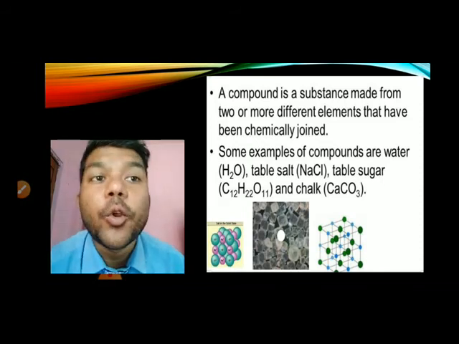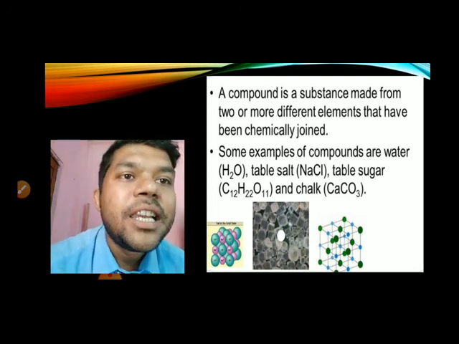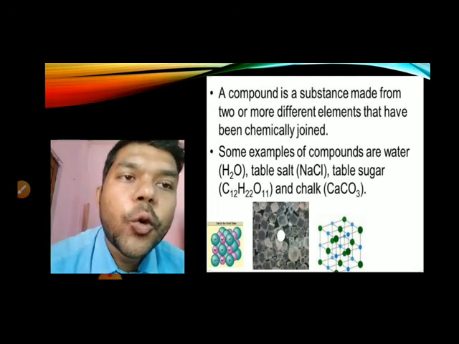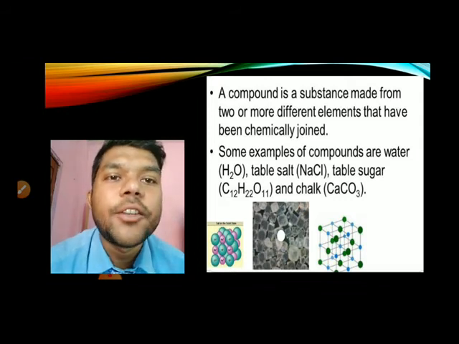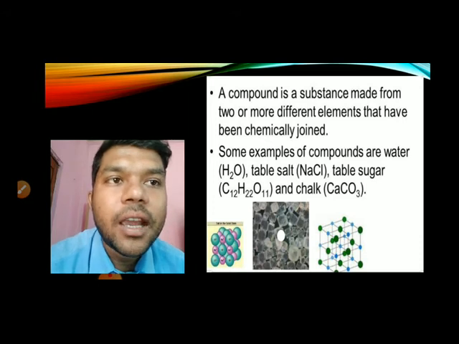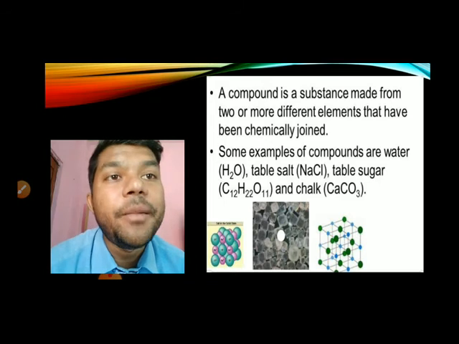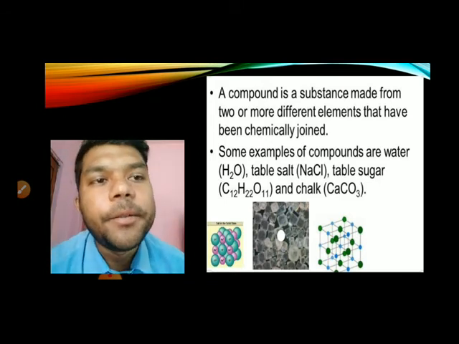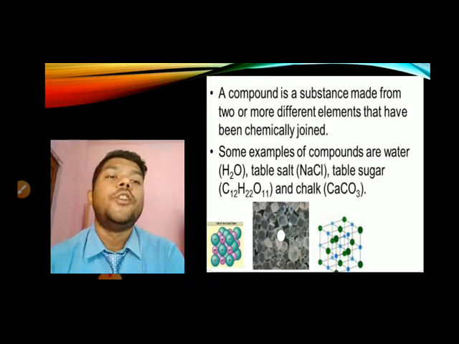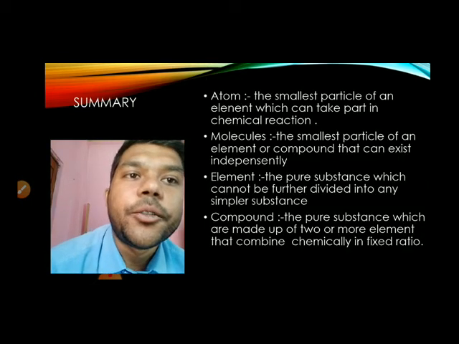Two elements or more than two elements, like table sugar. In the example you can see C12H22O11. That means there is carbon, hydrogen, oxygen, and that forms sugar which we eat, and they are compounds. So a compound is a substance made from two or more different elements that have been chemically joined. I think you understood the difference between elements and compound also.